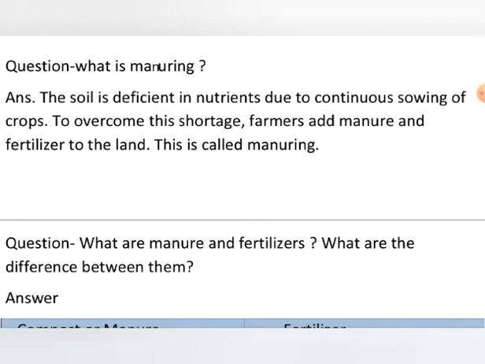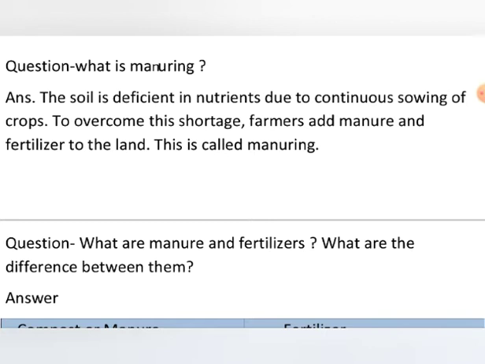This is called manuring. When a crop or a number of crops are sown in the soil again and again, the roots take up the minerals from the soil, and when no minerals are added from outside, the soil becomes deficient in nutrients, and thus the fertility of the soil decreases.